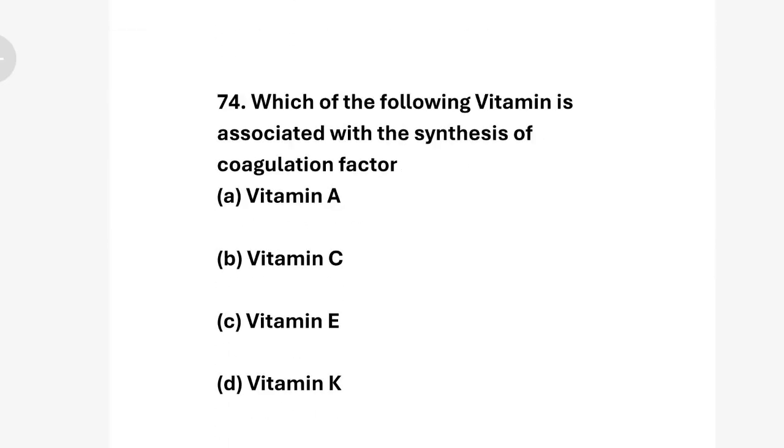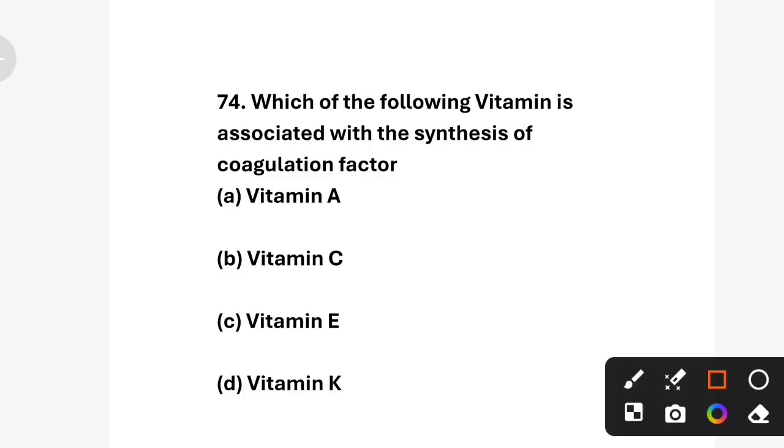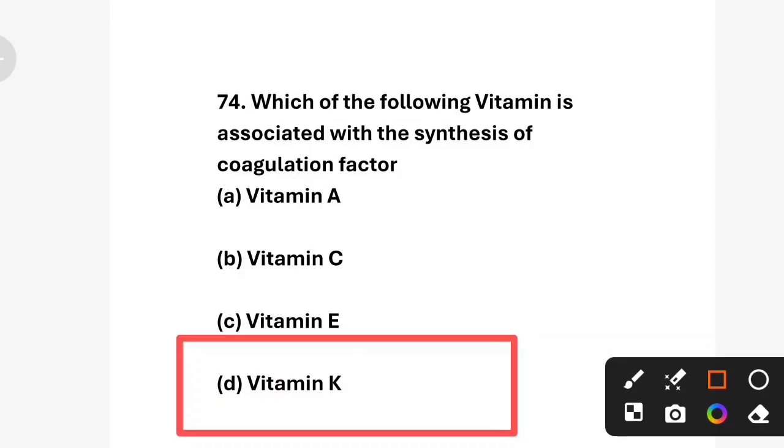Next question. Which of the following vitamins is associated with the synthesis of coagulation factors? Option A vitamin A, option B vitamin C, option C vitamin E, option D vitamin K. Vitamin A is important for vision and skin health, not for blood clotting. Vitamin C is important for immunity and collagen synthesis, not for coagulation. Vitamin E is an antioxidant but does not help in blood clotting. So correct answer is option D, vitamin K. Next question.